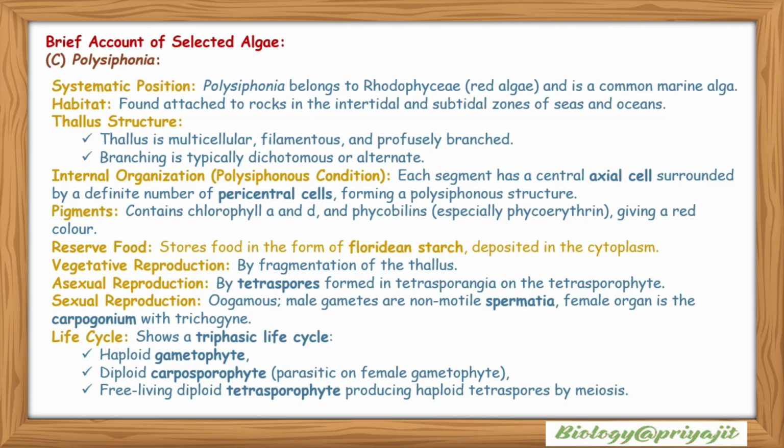Their male gametes are non-motile spermatia. The female organ is the carpogonium with a trichogyne. Life cycle: it shows a triphasic life cycle, with a haploid gametophyte, a diploid carposporophyte parasitic on the female gametophyte, and a free-living diploid tetrasporophyte producing haploid tetraspores by means of meiotic cell division.